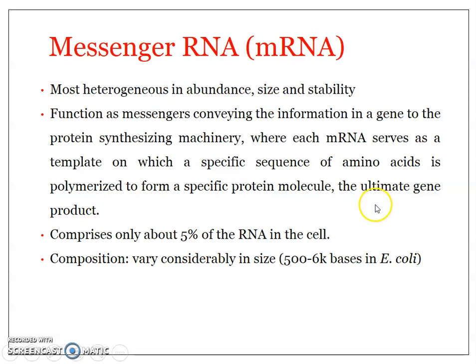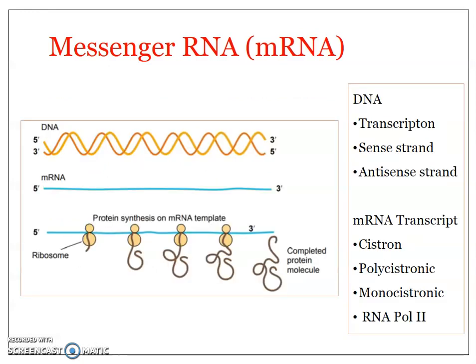The mRNA constitutes about 3 to 5% of the total cellular RNA. And as already mentioned, they are highly heterogeneous with respect to size. You can see here, it ranges from about 500 to 6,000 bases just in the bacterium Escherichia coli. And in terms of stability, it is highly unstable, and as we have already mentioned in the previous presentation, it gets hydrolyzed by alkali.